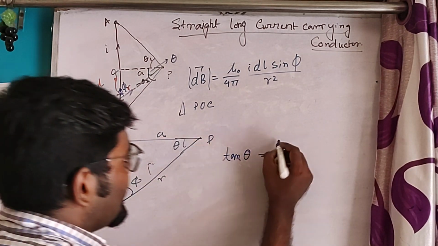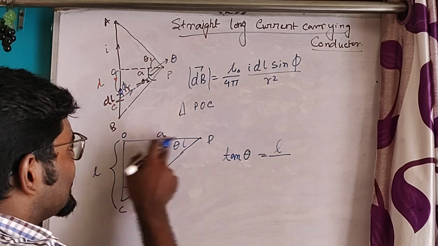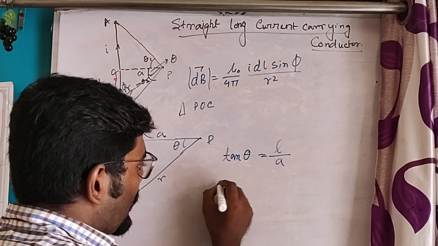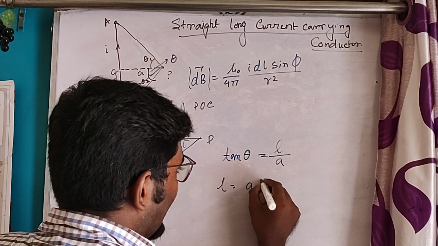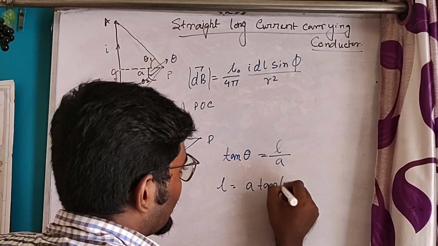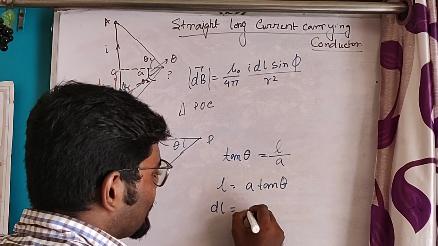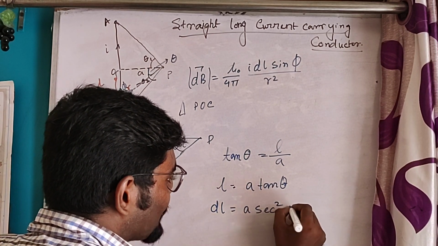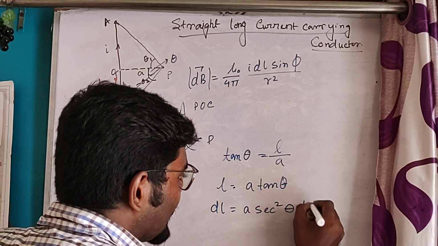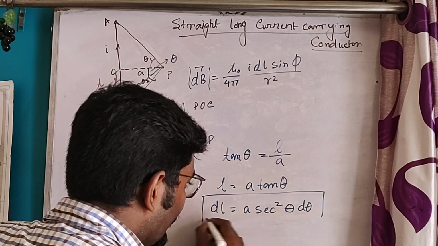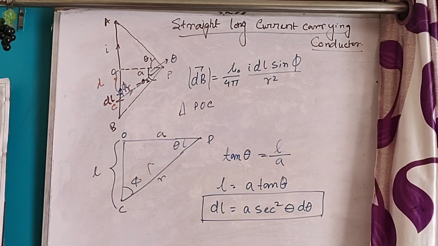Perpendicular is this L, and base is A. So L is equal to A tan theta. Now differentiating both sides, dl is equal to A sec square theta d theta.